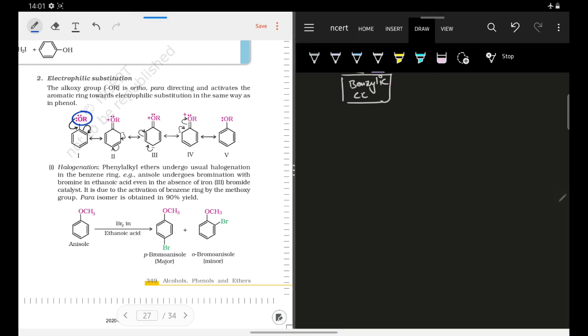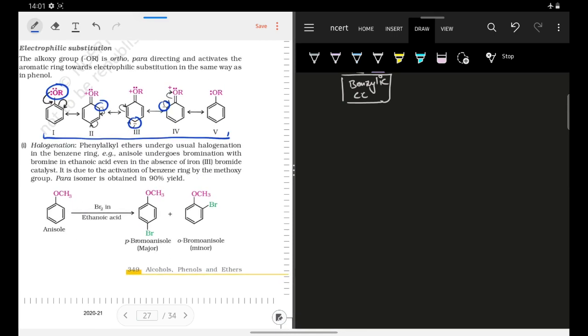Moreover, as can be seen in these resonating structures, the negative charge is coming on the ortho and para positions, right? So we can say that in case of reactivity, the OR groups are activating, that is they are giving electrons to the benzene ring, whereas as the negative charge is coming on the ortho and para position in the various resonating structures, we can say that this OR group will be ortho para directing with respect to the electrophile, that is the electrophile will attach on the ortho or para position with respect to your OR groups.